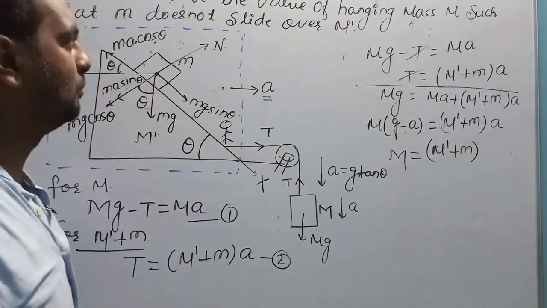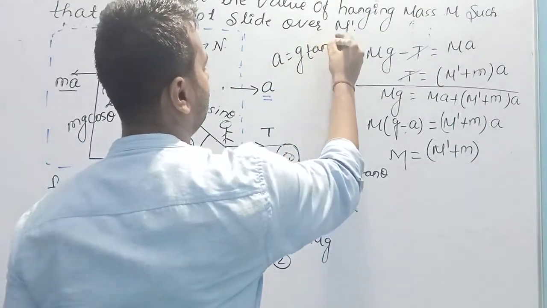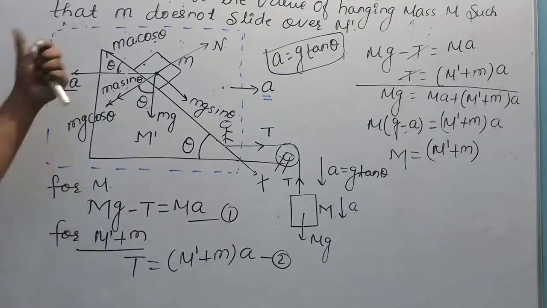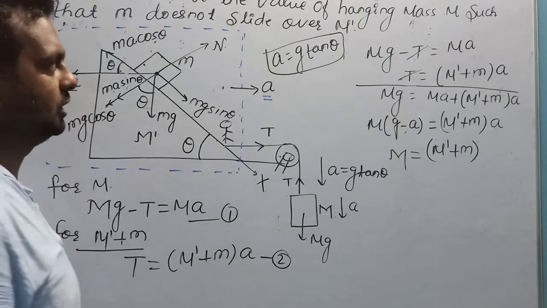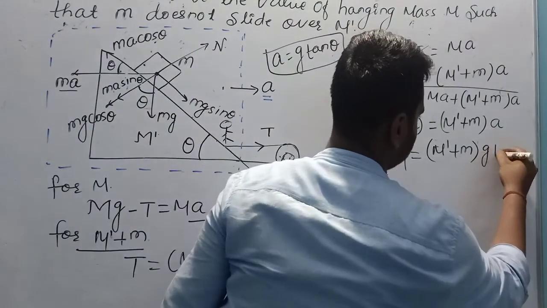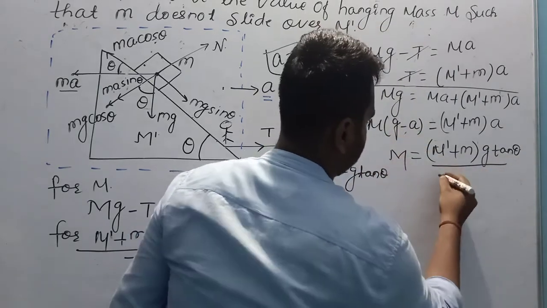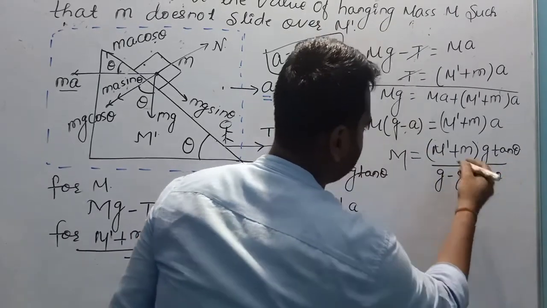What was the value of small a? Small a is equal to g tan theta, which I had already calculated in the initial steps of this question. Put here a is equal to g tan theta upon g minus g tan theta. Again g will come common.